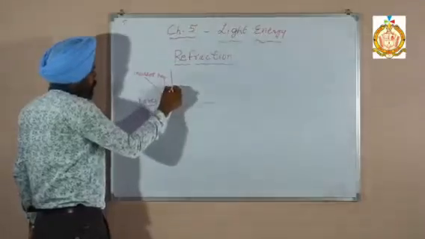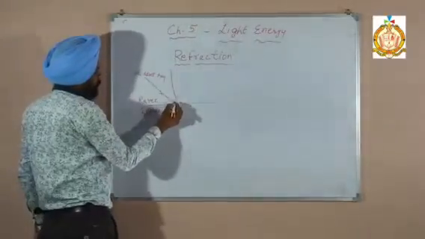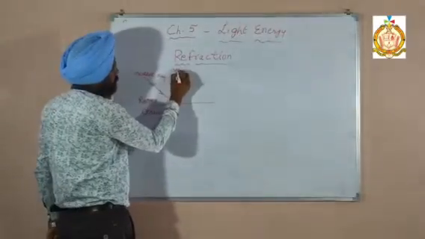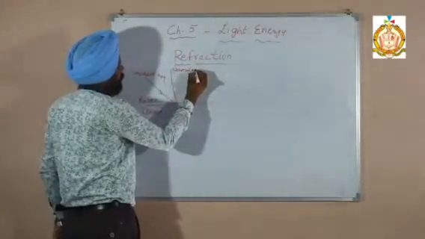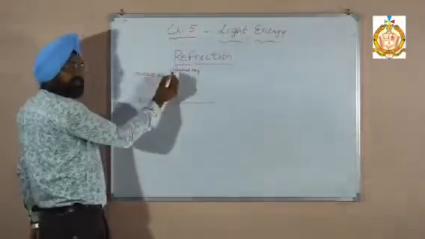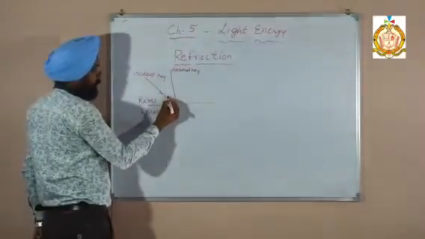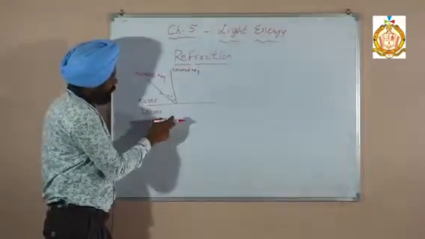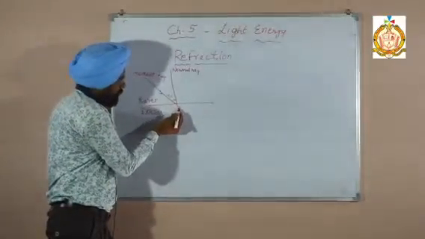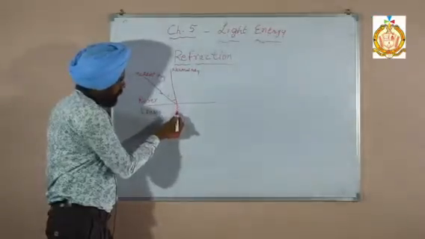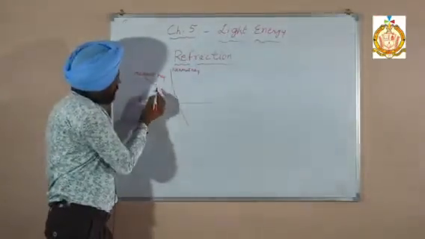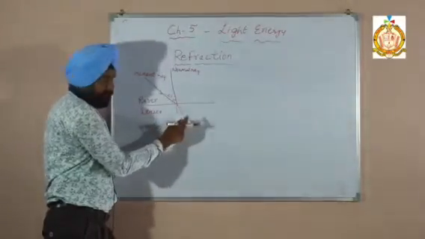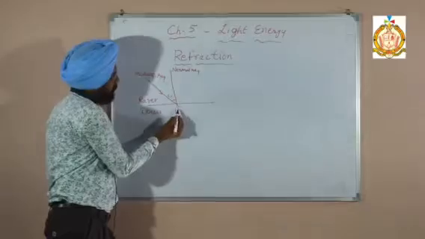And we can draw one perpendicular line over here. This perpendicular line is called the normal. The angle between the incident ray and the normal is called the angle of incidence. It passes from rarer to denser, so now it bends toward the normal. This normal can be extended. Actually, this ray is supposed to go in this direction, but it bends downward toward the normal.